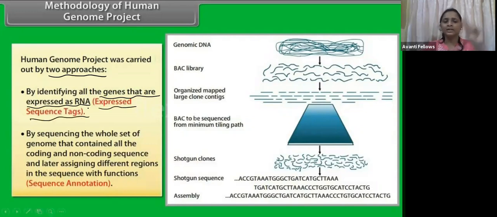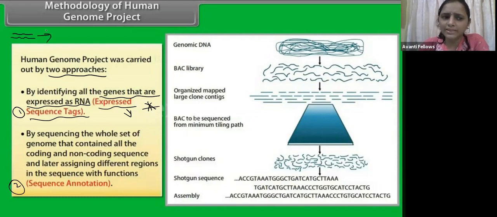So the two approaches they used are, first, expressed sequence tags. Remember this, this is very important. And the second one is sequence annotation. What they did in expressed sequence tags is, we know that this is the DNA, right? This is a double-stranded DNA.